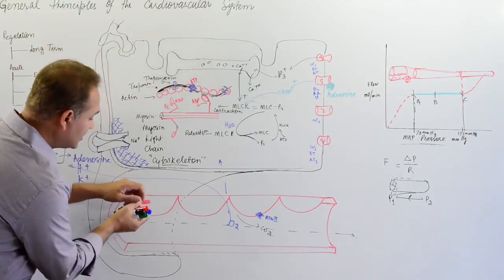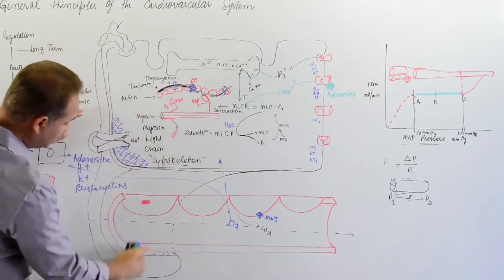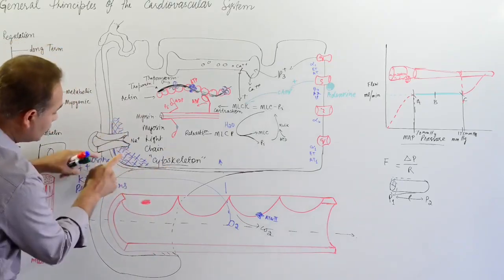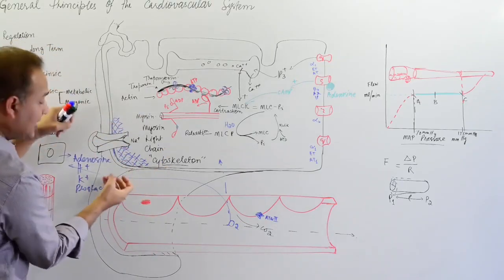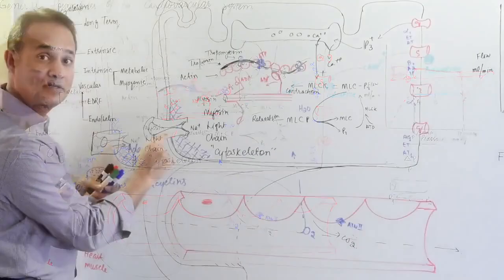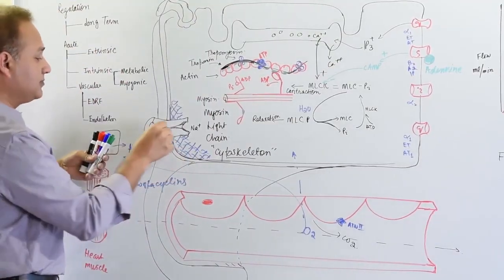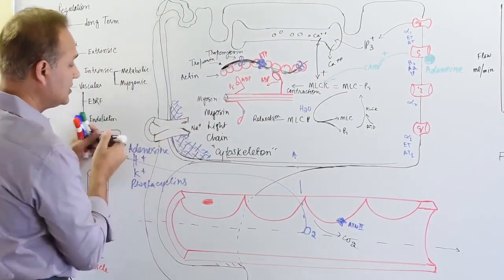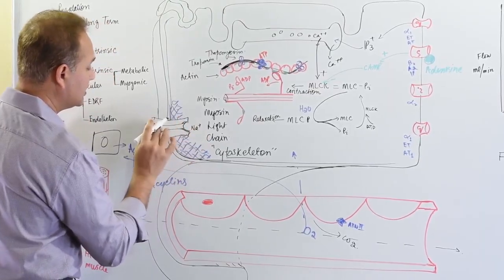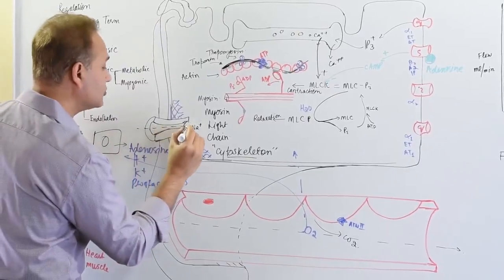Now, as the flow increased, that would stretch everything here, including this muscle that is wrapped around the blood vessel. That stretching would cause microtubules to be stretched. Those stretched microtubules would pull this receptor open. And when the receptor is open, let's say it has become open because of the mechanical pull, that would cause the sodium to go in.